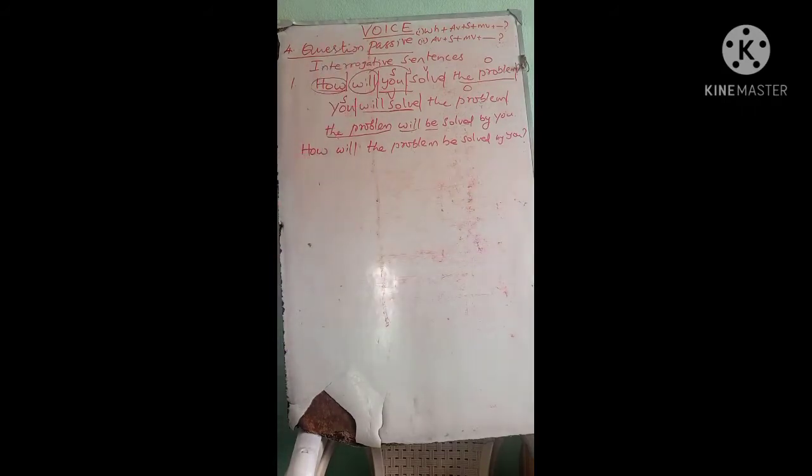See the same sentence: how will you solve the problem? Apart from that, we can go for another sentence of this interrogative type.